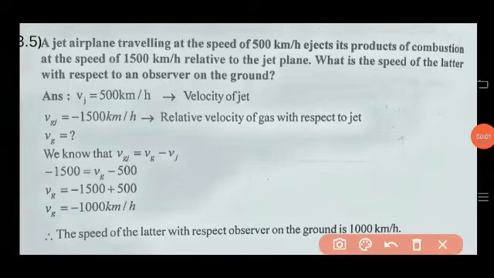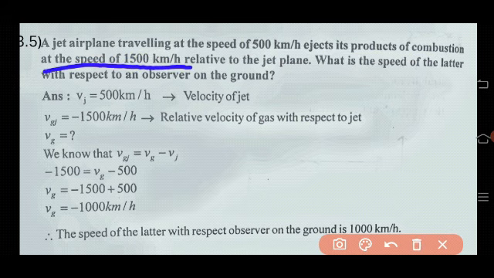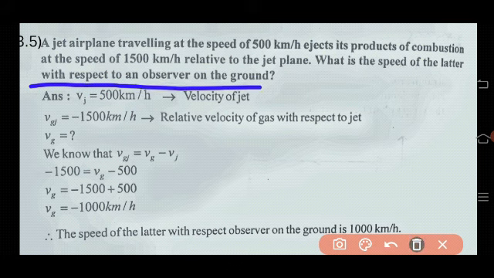So consider question number 3.5. A jet airplane traveling at the speed of 500 km per hour ejects its products of combustion at the speed of 1500 km per hour relative to the jet plane. What is the speed of the latter with respect to an observer on the ground?